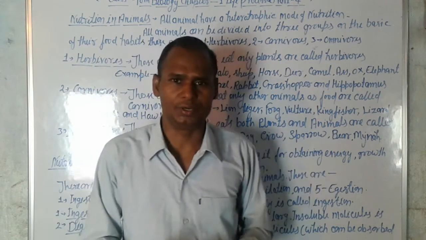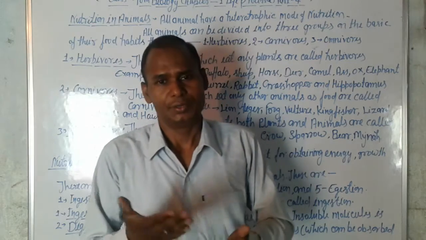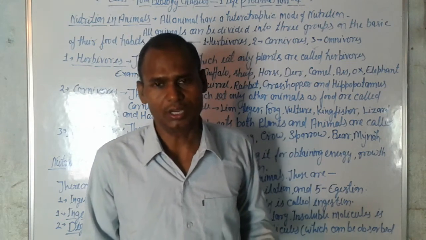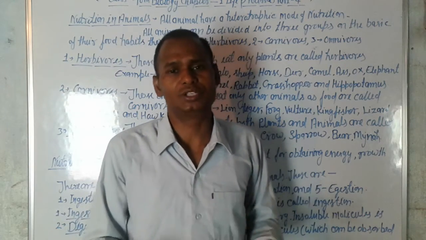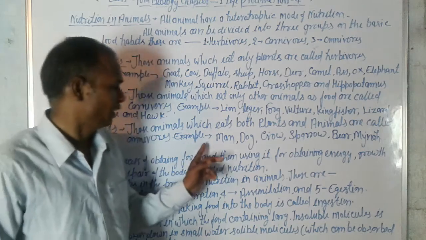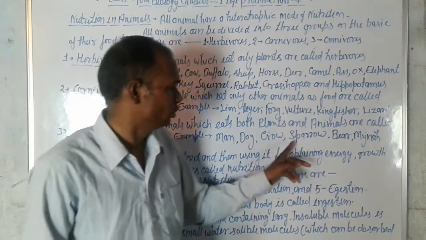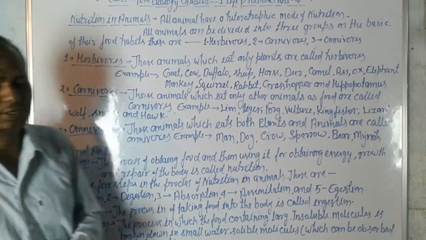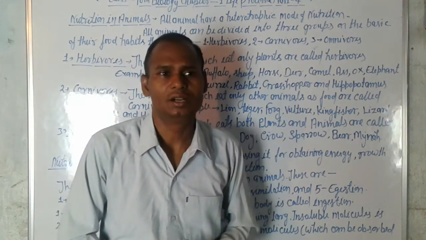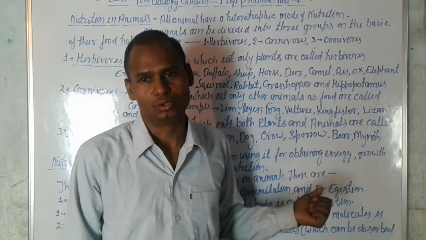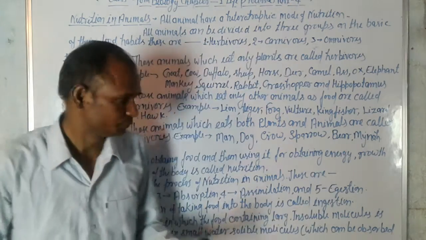Like human beings: we eat meat and we also eat plants, so a human is omnivorous. For example, man, dog, cow, sparrow, bear, moth and ant. These are the omnivorous because they eat both animal and plant.